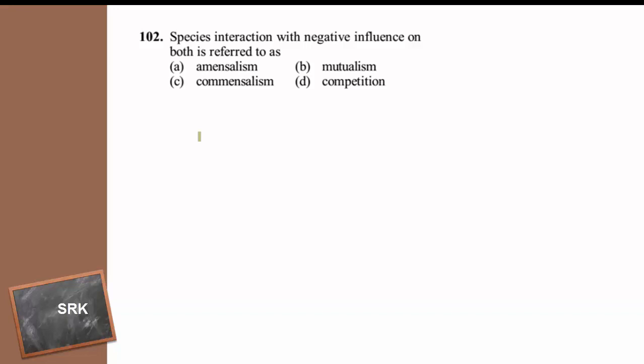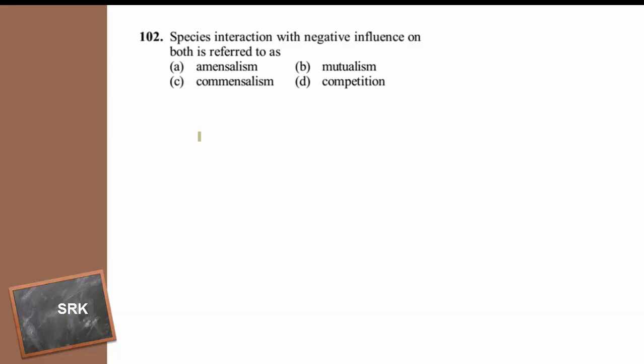In case of mutualism, both the interacting species are benefited. If the fungus is growing in association with roots of the higher plant, the fungus absorbs phosphorus, it protects the root from drought and other infections, root-borne pathogens, and in turn the fungus is getting food and shelter from the plant.